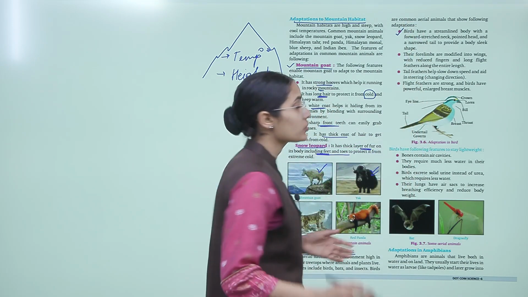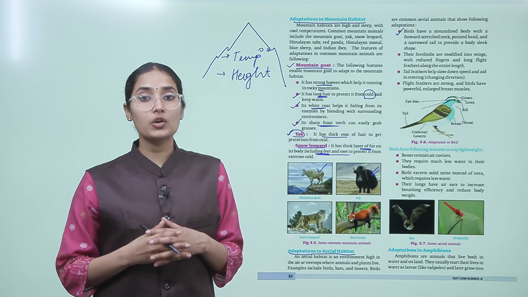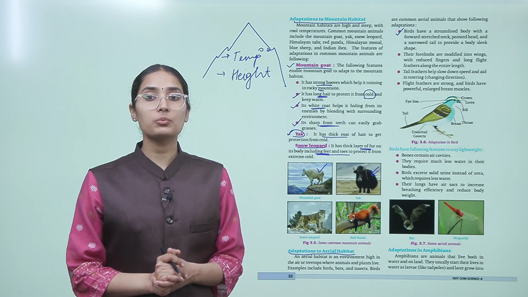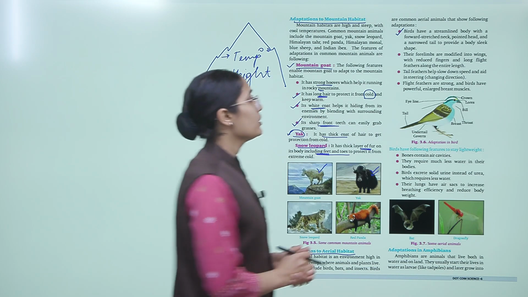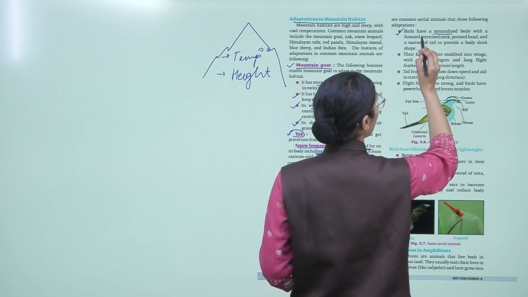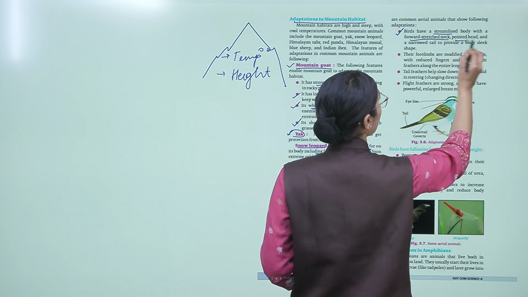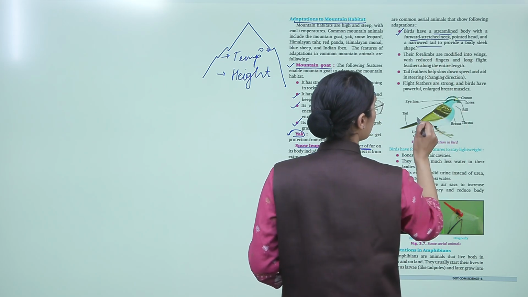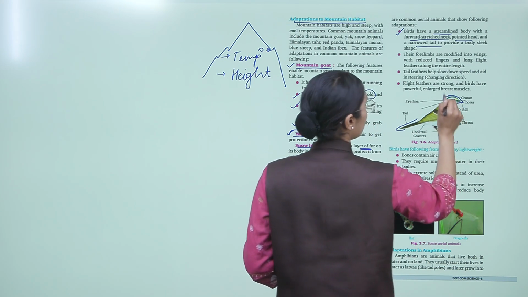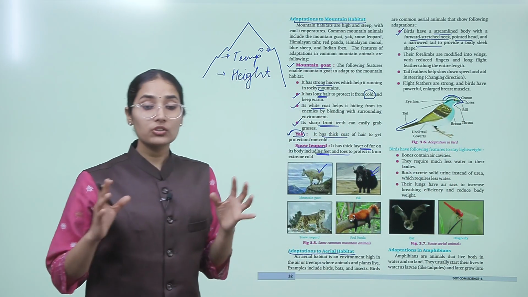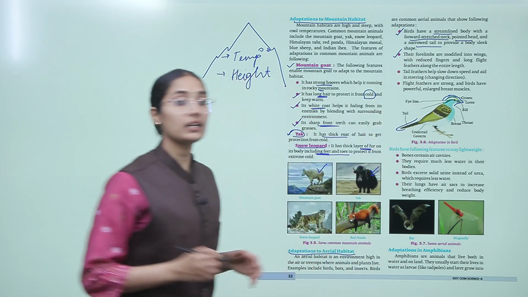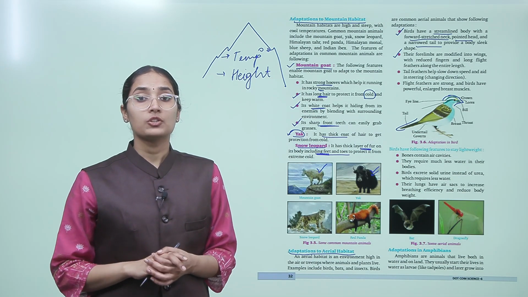Birds have a streamlined body with a forward stretched neck, pointed head and a narrowed tail to provide a sleek body shape. So, students, they have a particular streamlined forward stretched neck, pointed head, narrowed tail, right? Can you see this? They have a very particular kind of shape that allows the movement through the air.